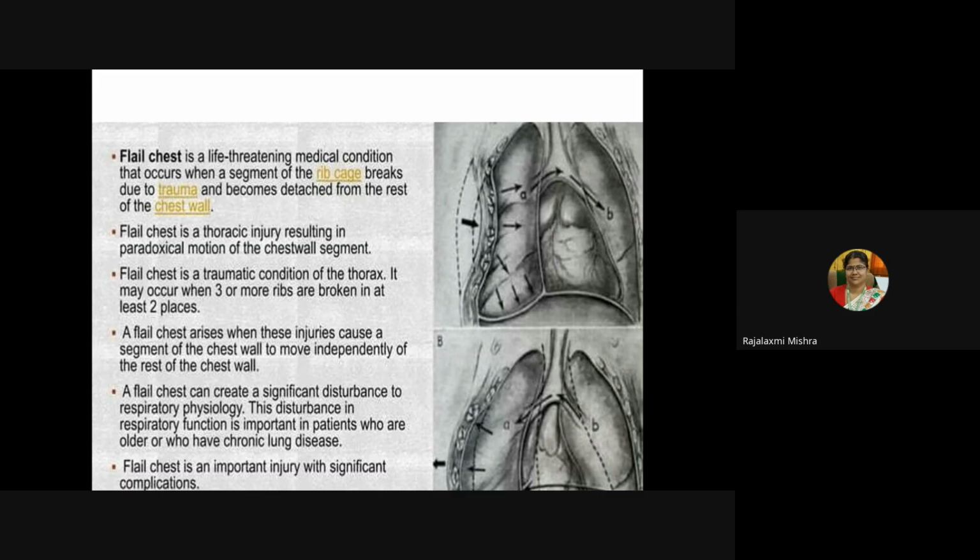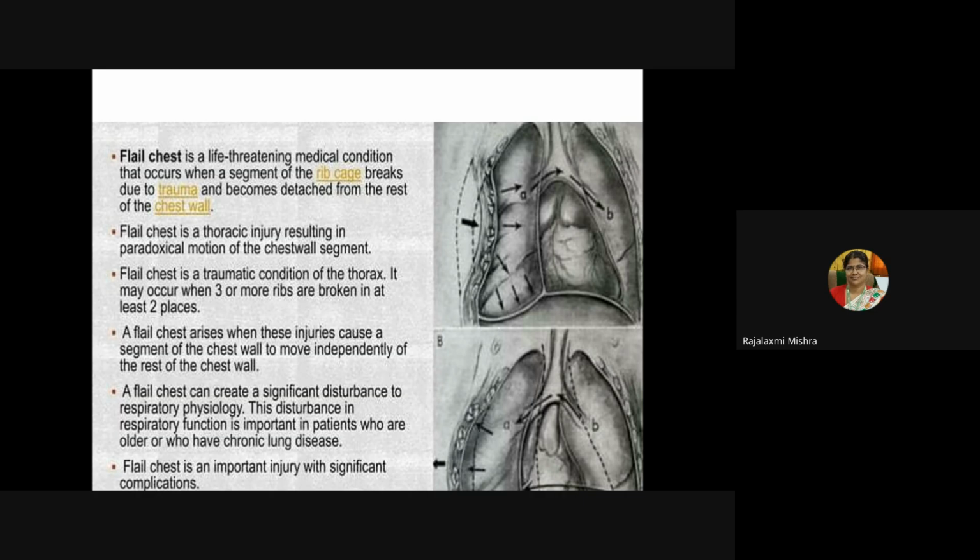Flail chest is a thoracic injury resulting in paradoxical motion of the chest wall segment. Flail chest is a traumatic condition of the thorax. It may occur when 3 or more ribs are broken in at least 2 places. A flail chest arises when these injuries cause a segment of the chest wall to move independently of the rest of the chest wall. Flail chest can create a significant disturbance to respiratory physiology.